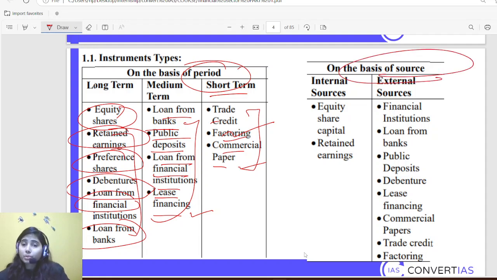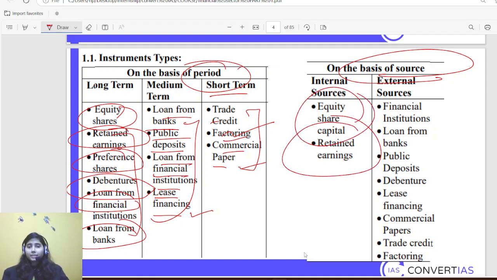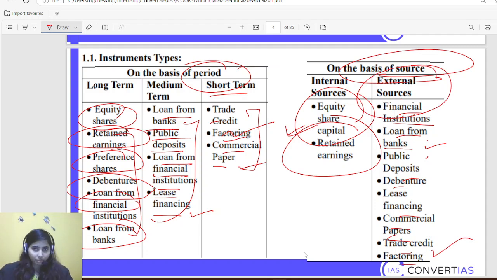Then on the basis of sources, there are two types: internal sources and external sources. Internal sources: in an organization there can be multiple stakeholders through which I can earn and get money, so equity, share capital, and retained earning are those sources. External sources: financial institution, loan from bank, public deposit, then debenture, lease financing, commercial papers, trade credit, factoring. These are external sources through which we are borrowing money from the external market.